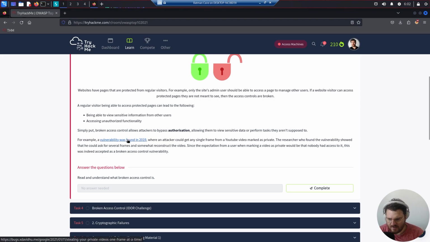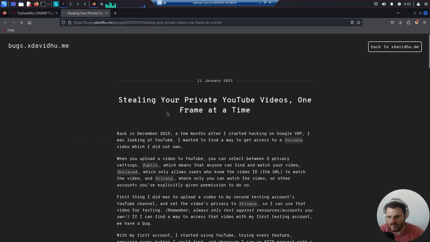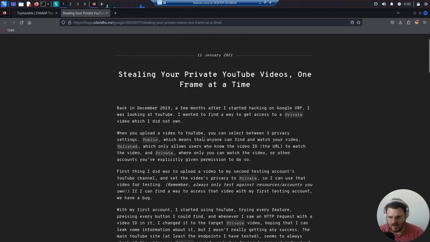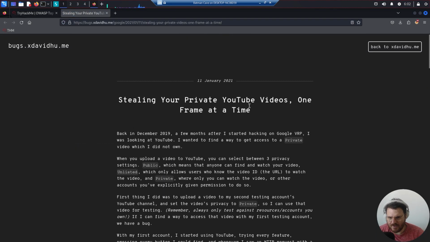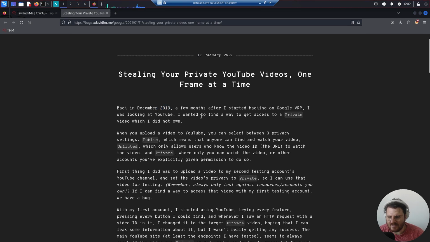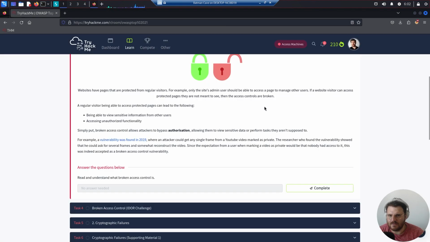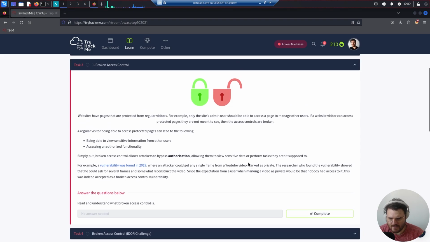So you can read more about this in the article from 2019. Actually it was written in 2021, but in 2019 he found that YouTube had this weakness. So just one thing to mention here: the broken access control vulnerability allows attackers to bypass authorization.